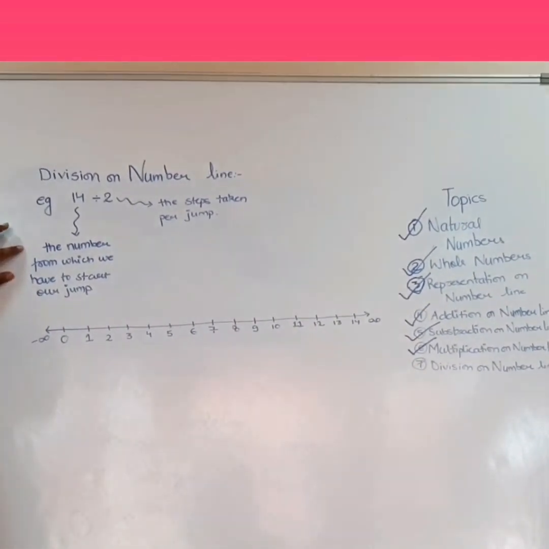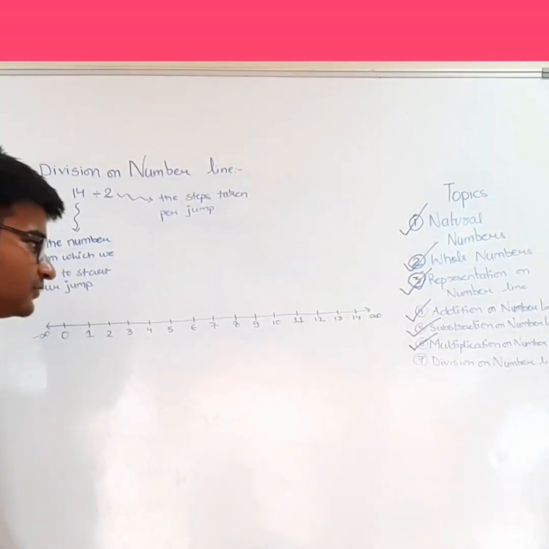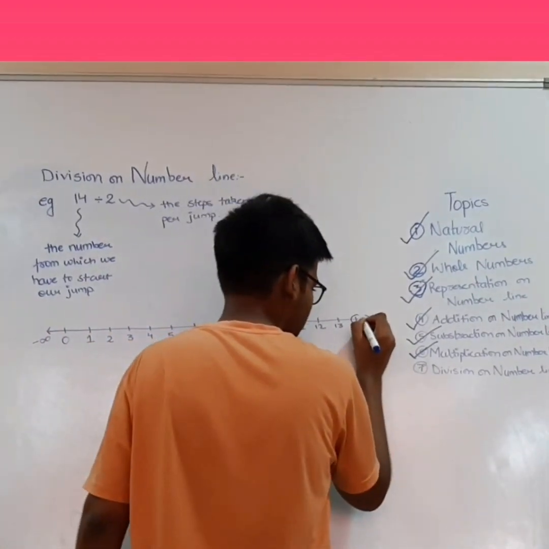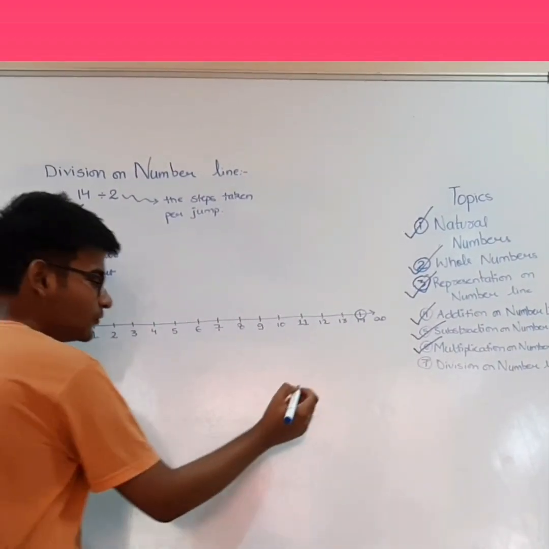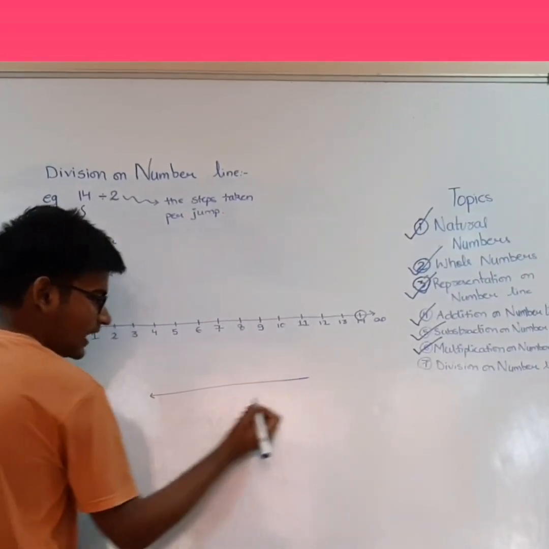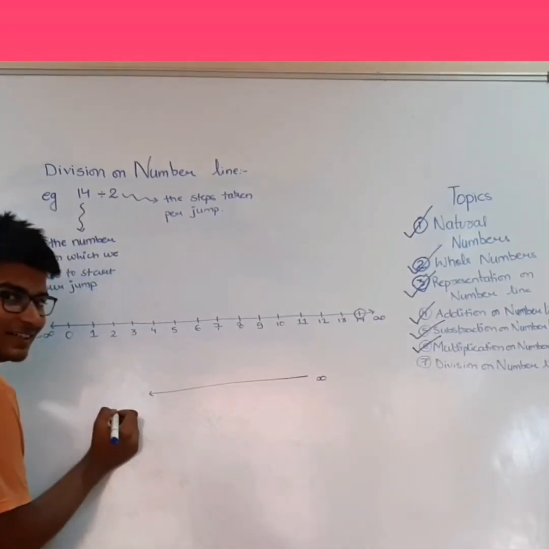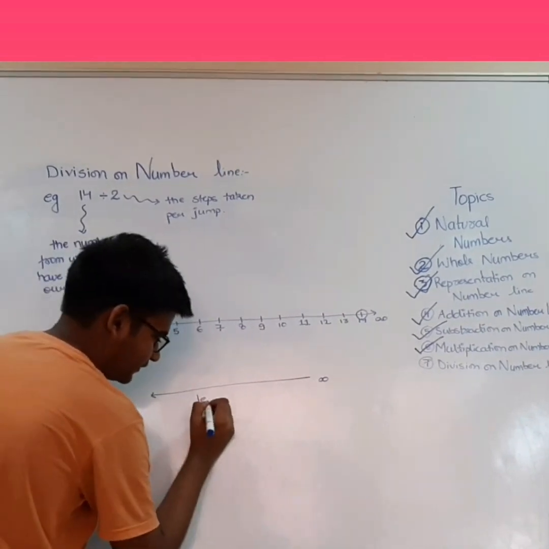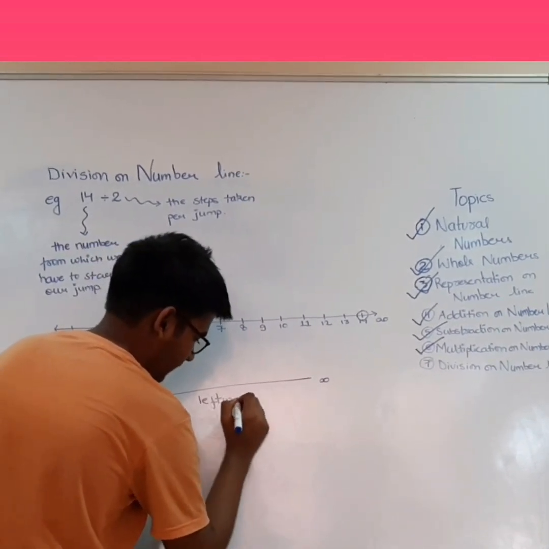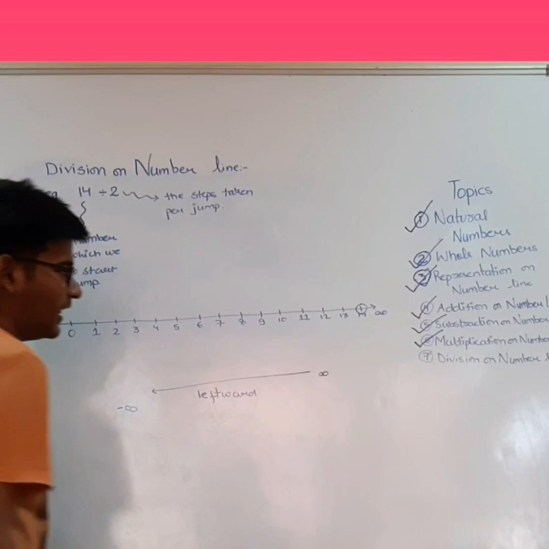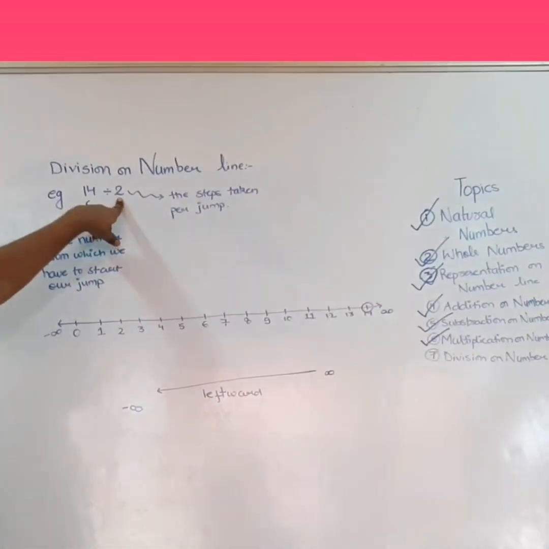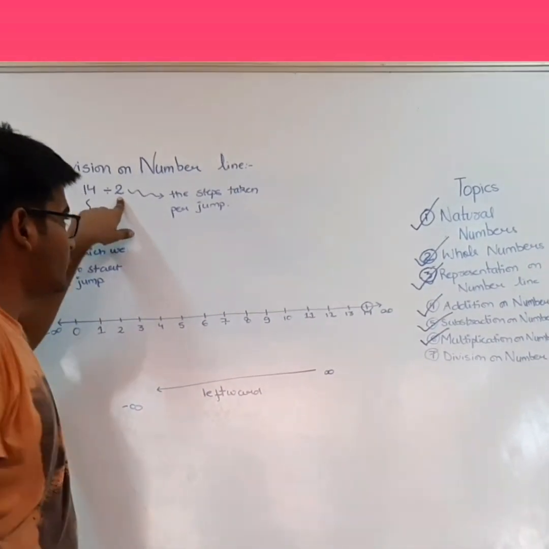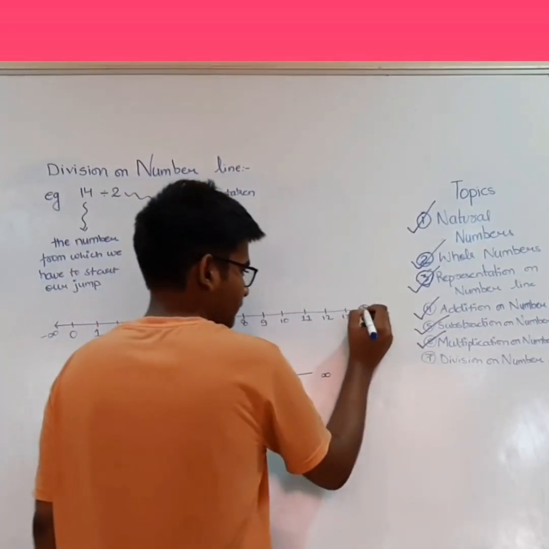Since we have learned that the first number represents the number we have to start from, let us mark 14. Now, for division we have to move leftward, from infinity to minus infinity. And since we have to divide 14 by 2, we will take 2 steps per jump.